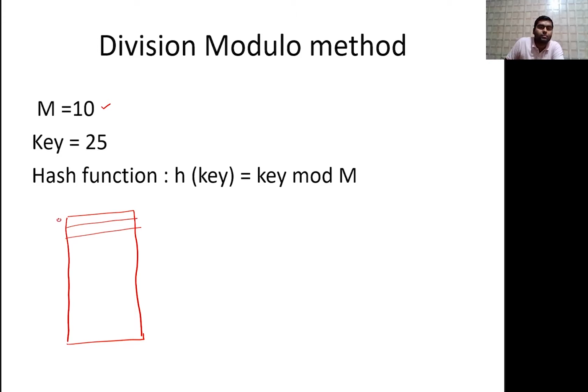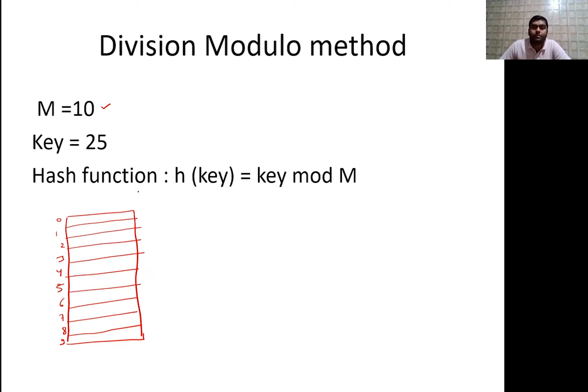So let us assume this is 0, this is 1, and this is 2, this is 3, and this is 4. So these are the indexes. This is 5, 6, then 7, then it is 8, and then it is 9. Okay, and key is, we are assuming what?